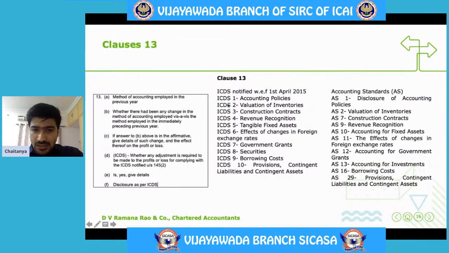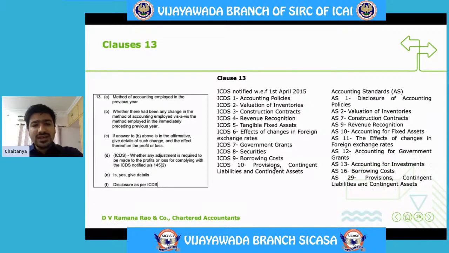Students, if you see, these ICDS are directly correlatable to our accounting standards: AS1 to ICDS 1, AS2 to ICDS 2, AS7 to ICDS 3, AS9 to ICDS 4, AS10 to ICDS 5, AS11 to ICDS 6, AS12 to ICDS 7, AS13 to ICDS 8, AS16 to ICDS 9, AS29 to ICDS 10.